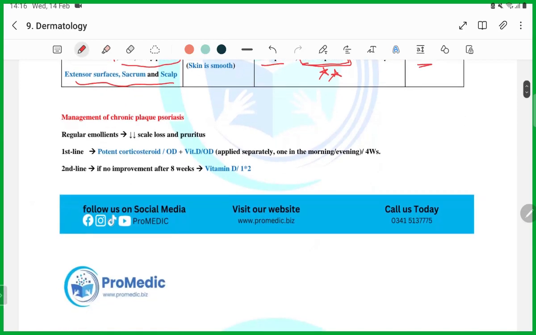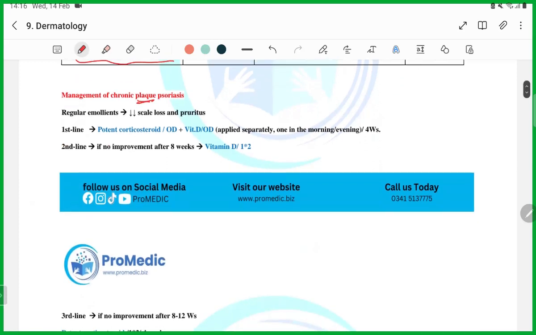Then management is very important, guys. Remember, this is for plaque psoriasis. What exactly do we have to do? First of all, advise regular emollients. What will it do? It decreases the scale formation, and it will prevent the pruritus.